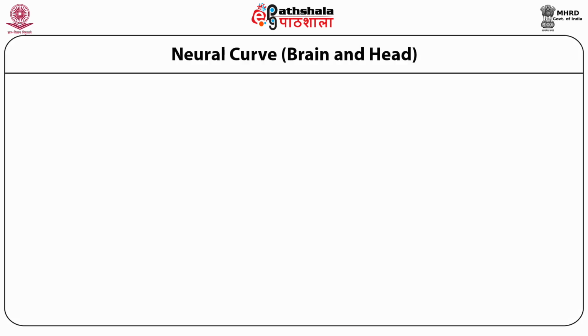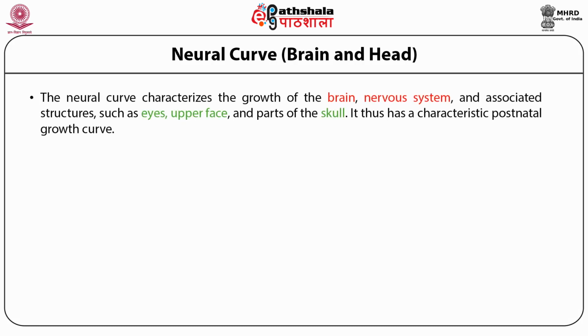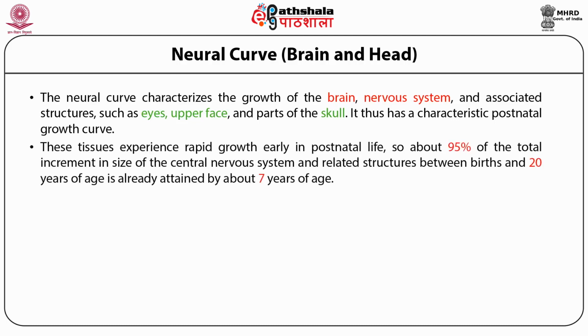Neural curve, brain and head. The neural curve characterizes the growth of the brain, nervous system and associated structures such as eyes, upper face and parts of the skull. It thus has a characteristic postnatal growth curve. These tissues experience rapid growth early in postnatal life, so about 95% of the total increment in size of the central nervous system and related structures between birth and 20 years of age is already attained by about 7 years of age. Neural tissues show steady gain after 7 years of age with slight growth spurt during adolescence.